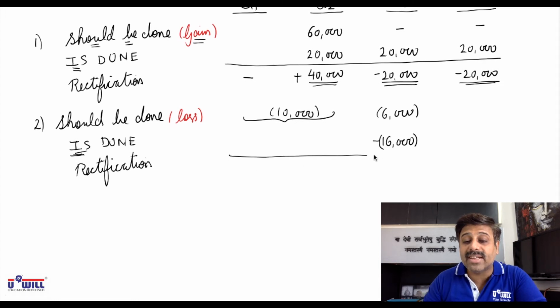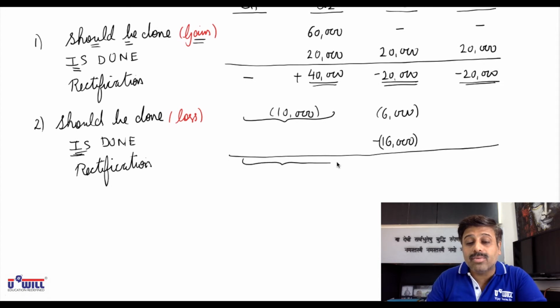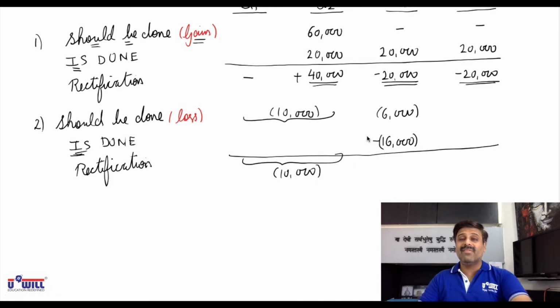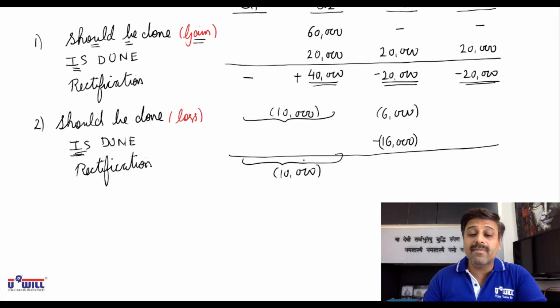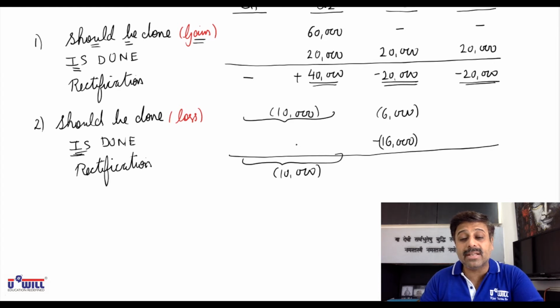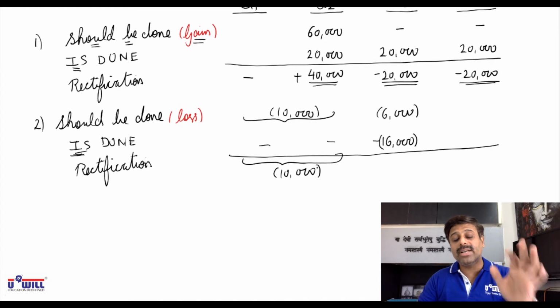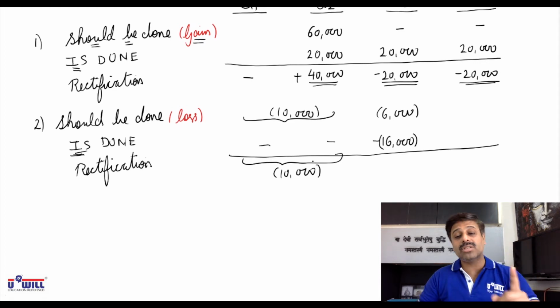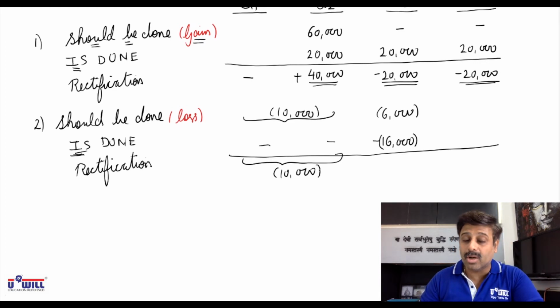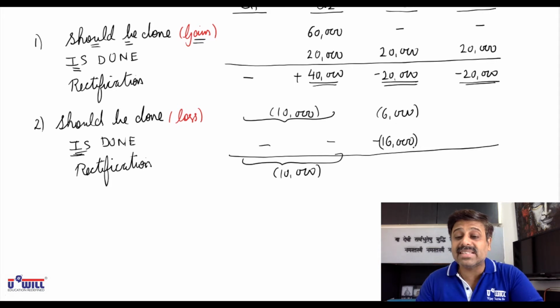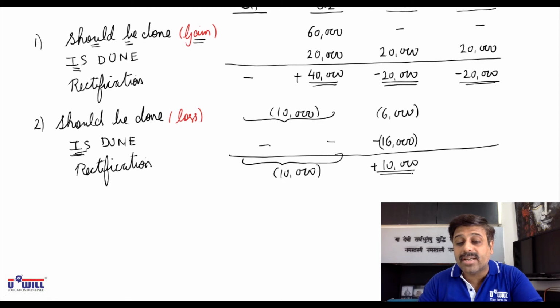So how will we do the rectification now? In quarters 1 and 2, as per the discrete approach, we will record 10,000 of loss. Which quarter is not mentioned specifically, so in general, in quarters 1 and 2 we should have subtracted 10,000. We have not subtracted it. We have given no effect in quarters 1 and 2. So we will minus 10,000 from the profits of quarters 1 and 2, because it's a loss. Now, in quarter 3, we should have taken only 6,000 of loss, but we have taken 16,000 of loss. We have taken more loss. So to rectify, you will add 10,000 to the profits of quarter 3.